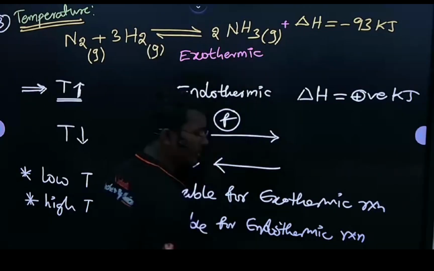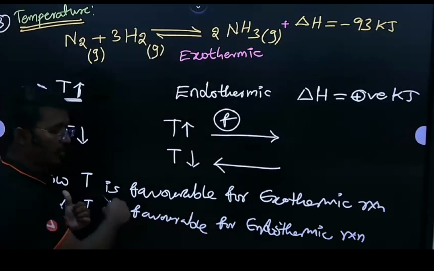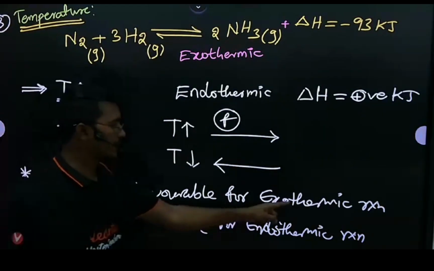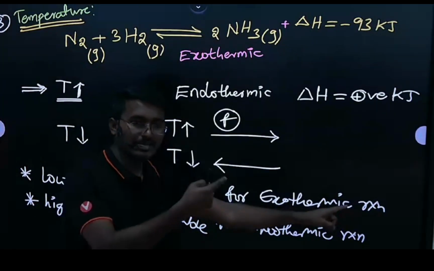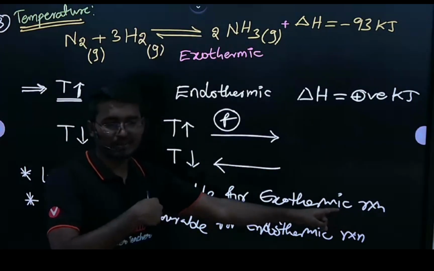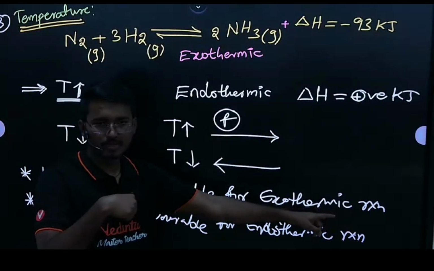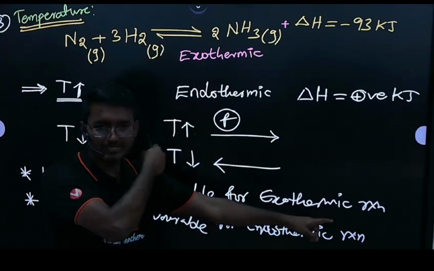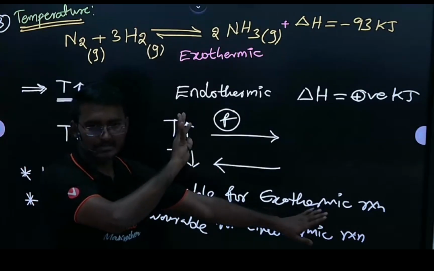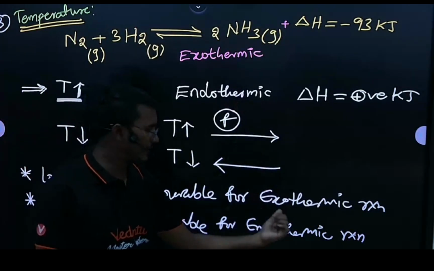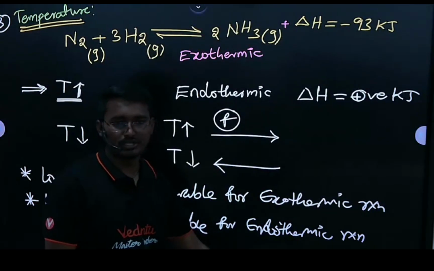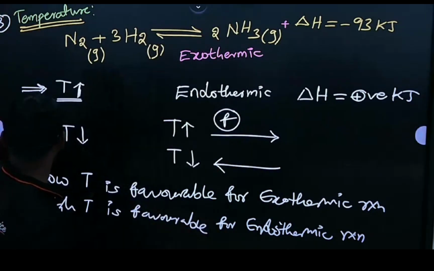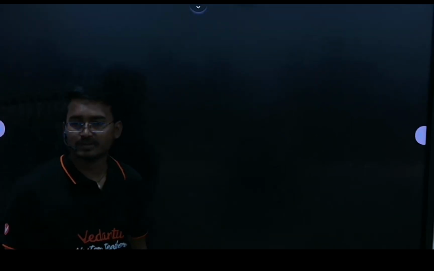One more thing you can remember: low temperature is favorable for exothermic reaction. The reaction shifts towards where the temperature is less. That means the reaction shifts backward, in this case the ammonia case. Forward for endothermic. Clear? This is about temperature. Next one,